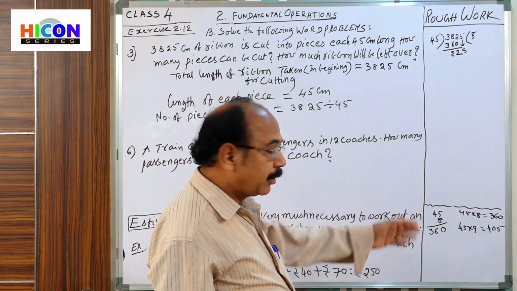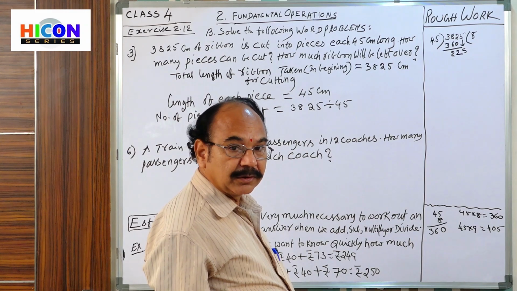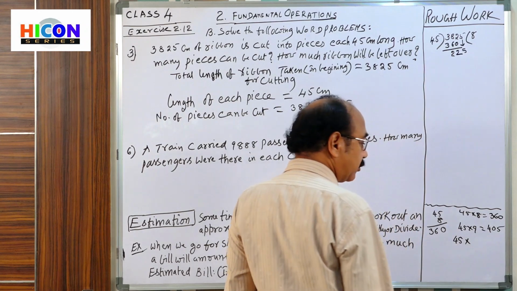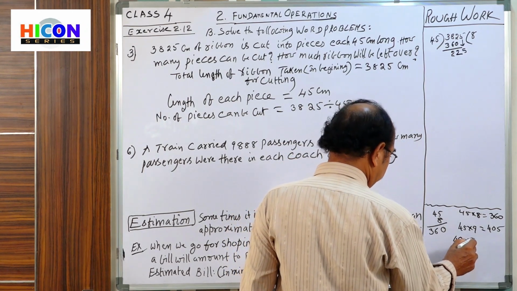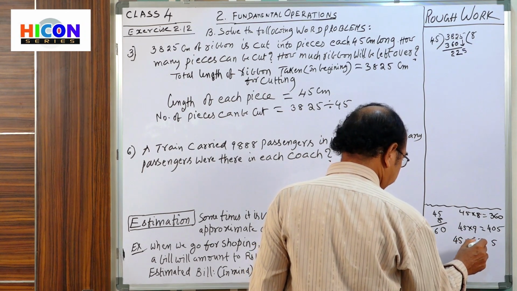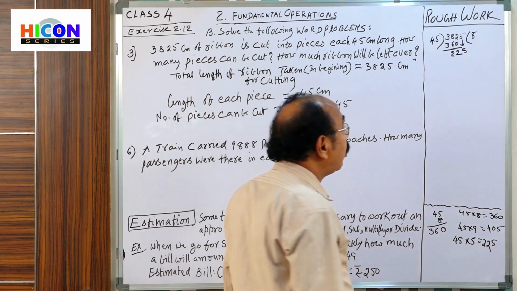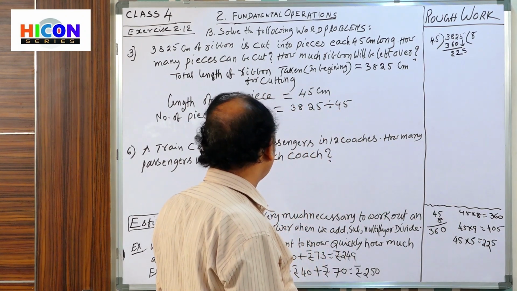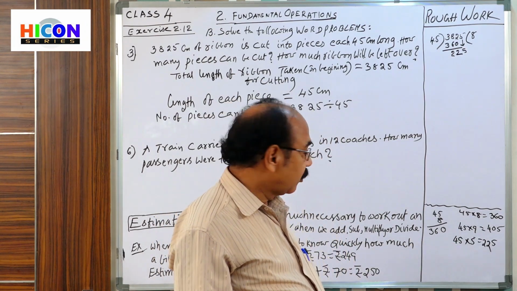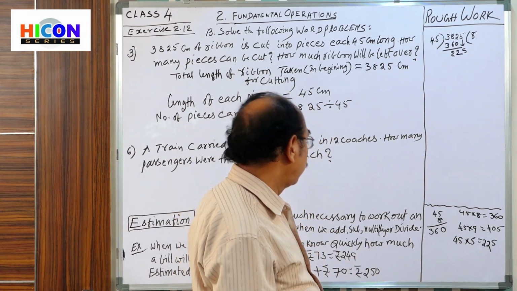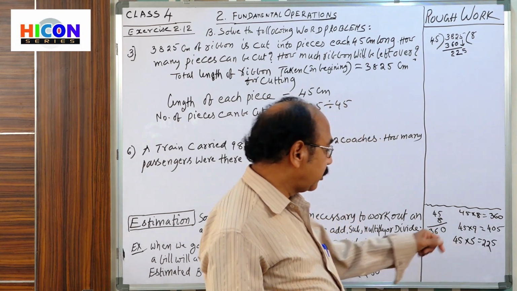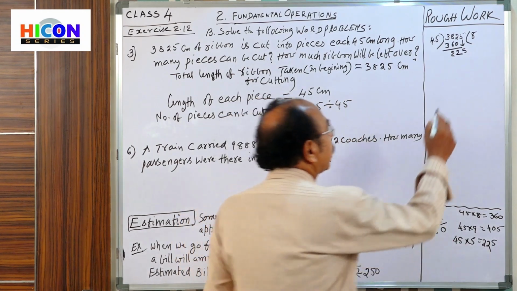Suppose you take 5 times: 5 5s are 25, 2 is there. 5 4s are 20 plus 2, 22. 225 exactly. So 5 times exactly.